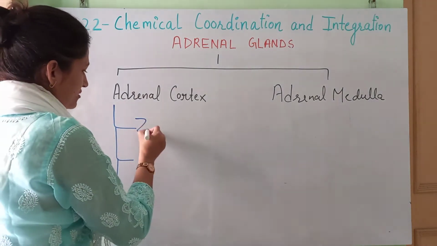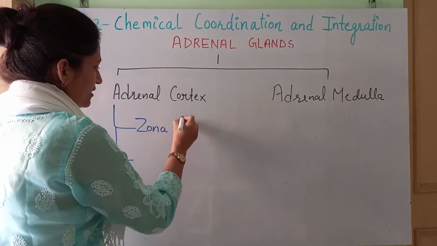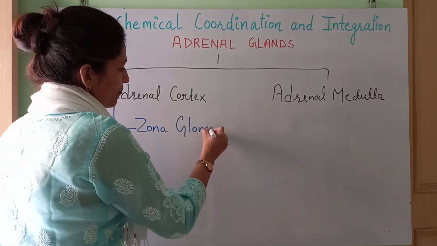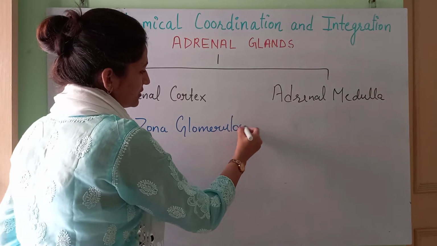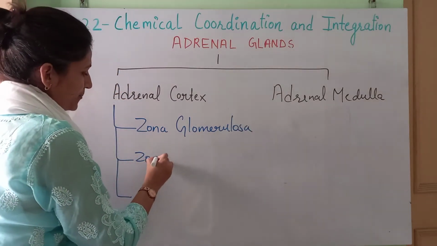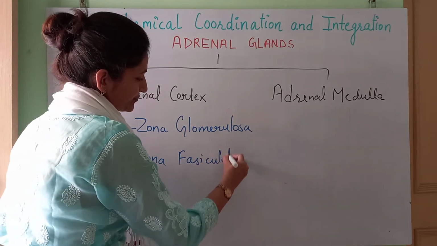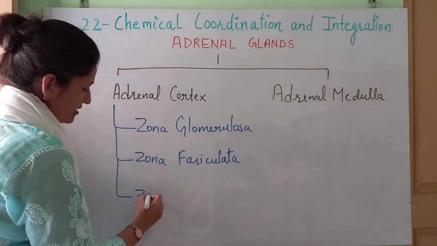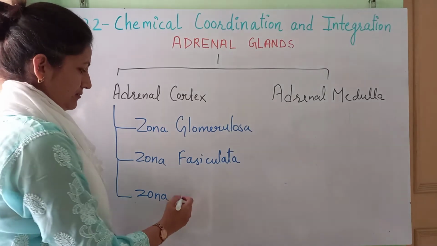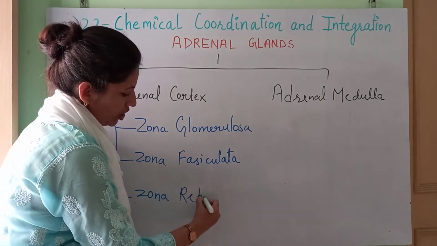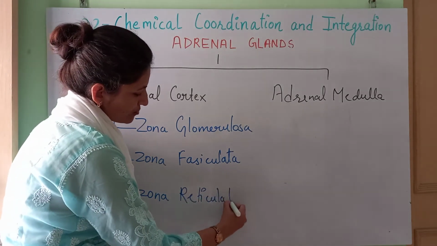What are those zones? Zona glomerulosa, zona fasciculata, and zona reticulata, or reticularis we can also write.